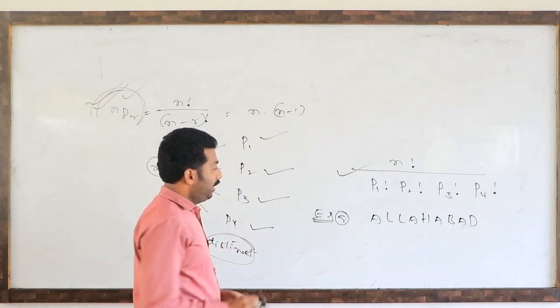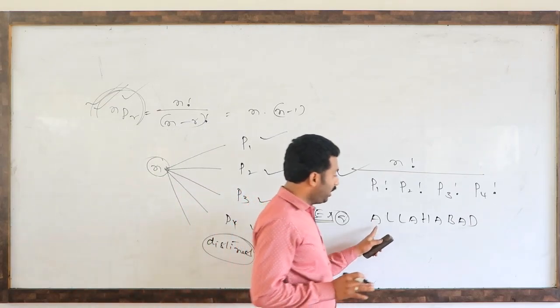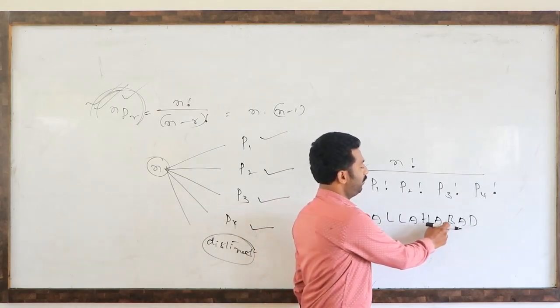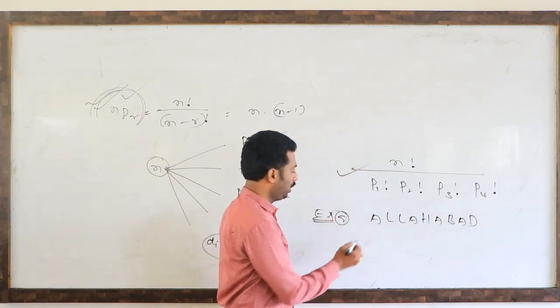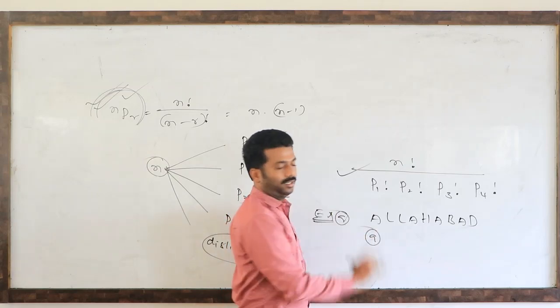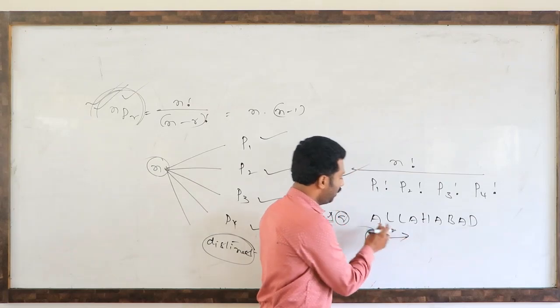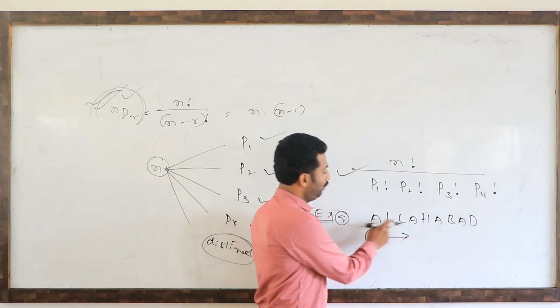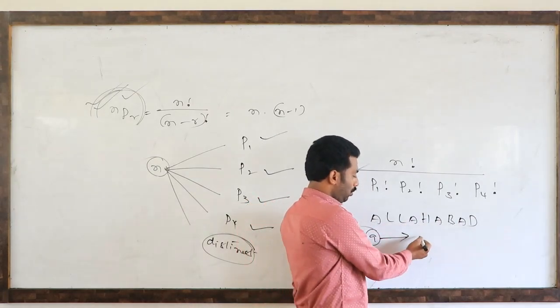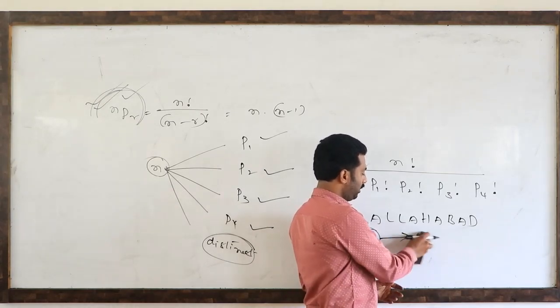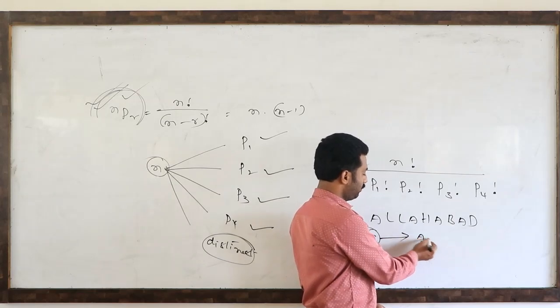So how many letters are there in this word? 1, 2, 3, 4, 5, 6, 7, 8, 9. So total 9 letters are there. Among these 9 letters, how many A's are there? 1, 2, 3, 4. 4 A's.